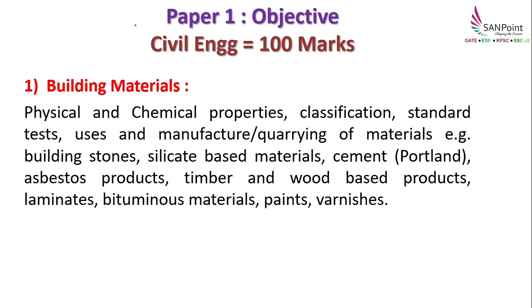Now coming to technical. So there are 11 subjects included in this paper 1 technical, which comes for 100 marks. So building materials. So what are the different topics which you will be studying in building materials? So you will be studying about properties as well as classification, various tests as well as the uses of those particular building material and various manufacturing methods of building stones and silicate based methods, and you will learn about sand.